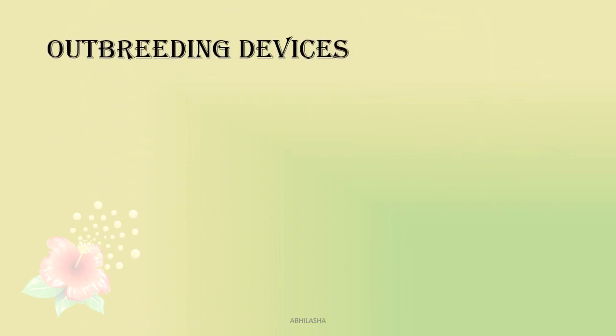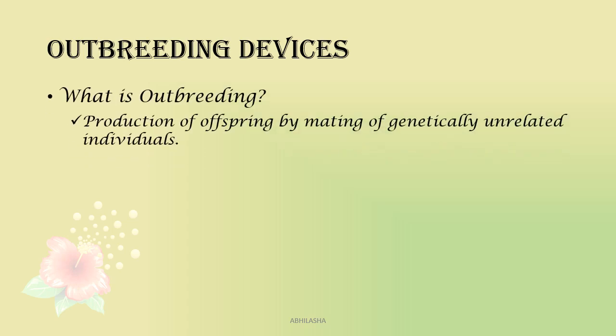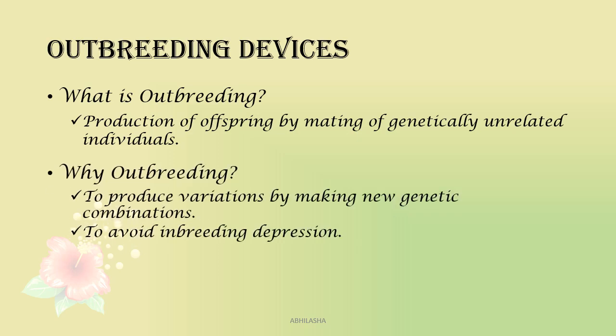Beginning with our first topic, outbreeding devices. Outbreeding is production of offspring by mating of genetically unrelated individuals. This means fertilization of male and female gametes from two different plants. Why is this important? To produce variations by making new genetic combinations and to avoid inbreeding depression.